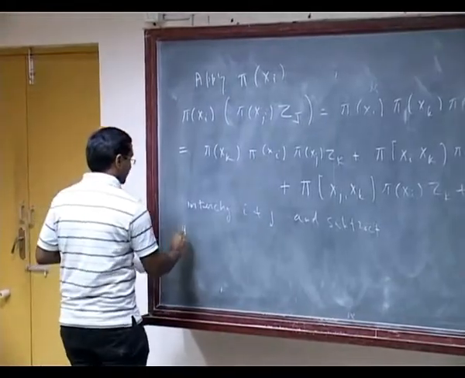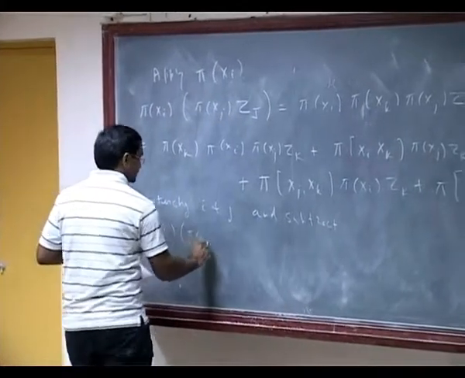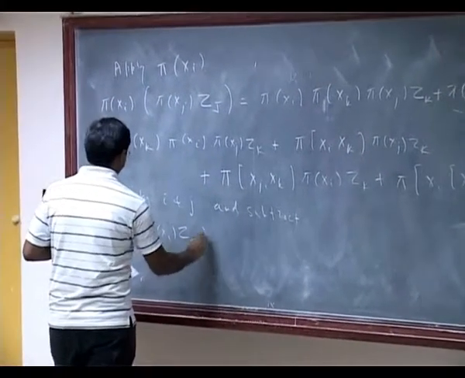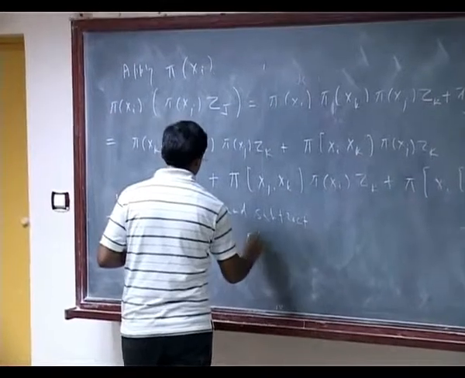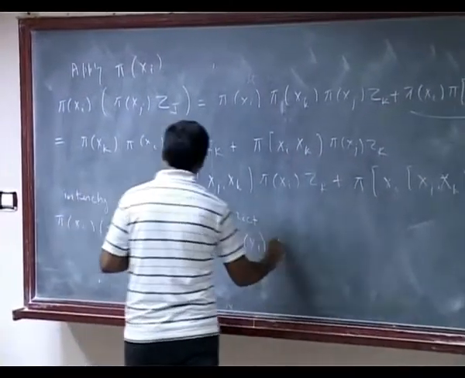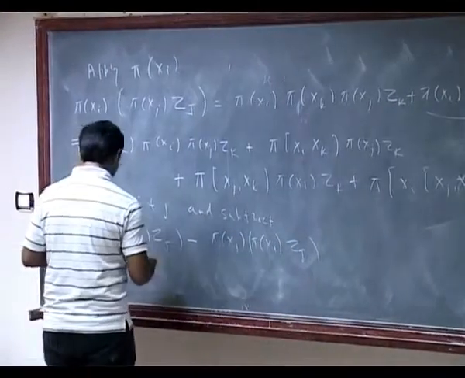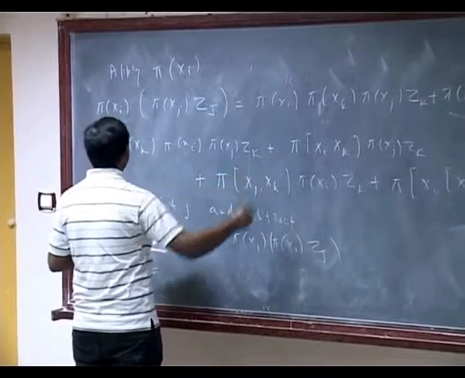So let me write it down finally. So pi of xi, pi xj, zj minus... on zj, this is equal to, so this term will get cancelled.